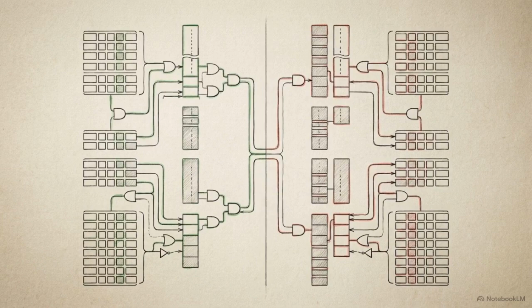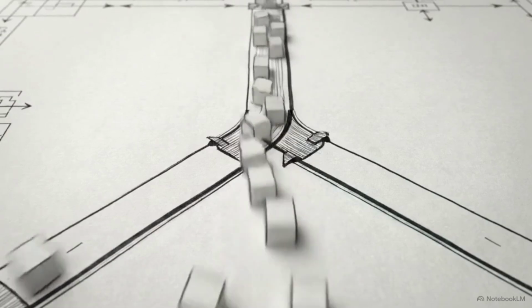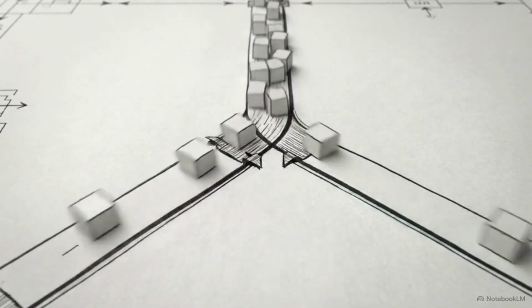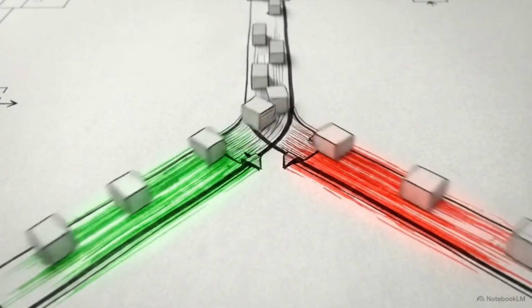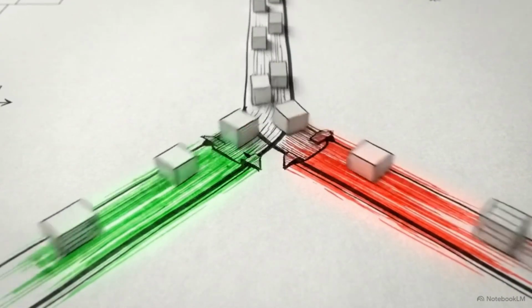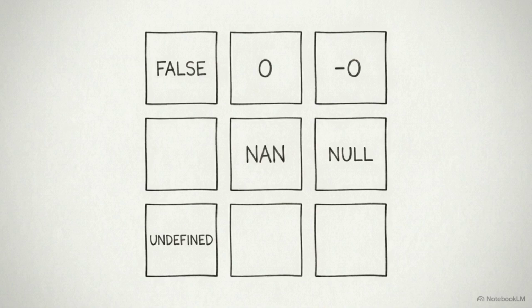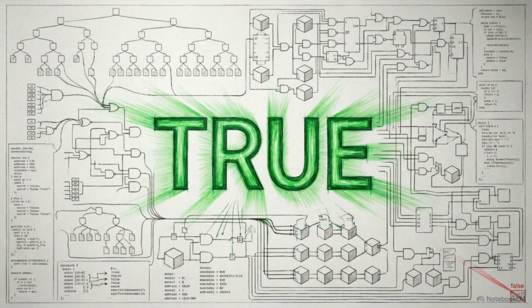This same rigid logic applies to Boolean coercion. When JavaScript evaluates a value that isn't strictly true or false, like an object or a string, it categorizes it as either truthy or falsy. This grid shows the specific list of universally falsy values in JavaScript. If a value is not one of these exact 7 items, the engine will coerce it into a true Boolean.